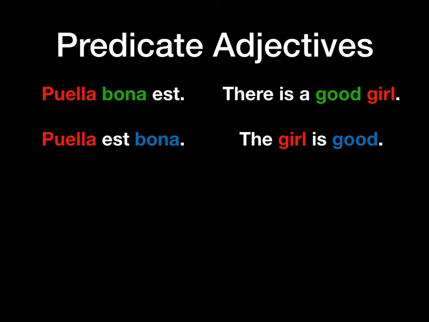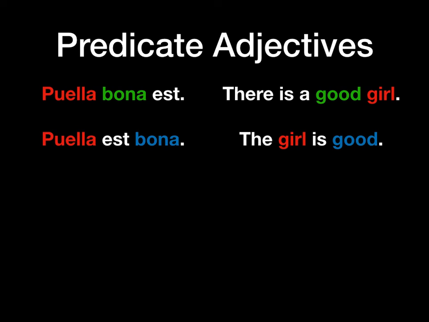Notice that the predicate adjective, because it lacks either natural or grammatical gender, always matches the case, number, and gender of the subject, unlike a predicate noun, which only has to match the case. As a copula, sum, that case is almost always going to be the nominative.